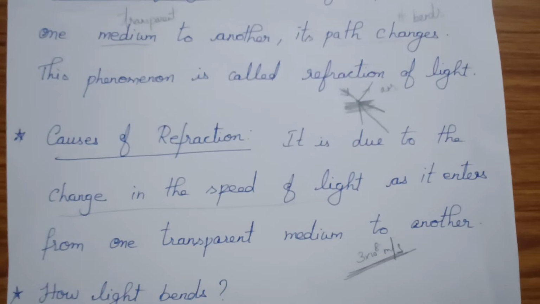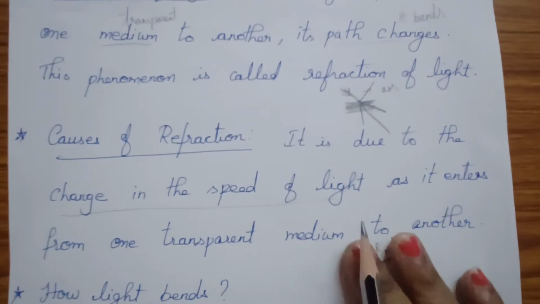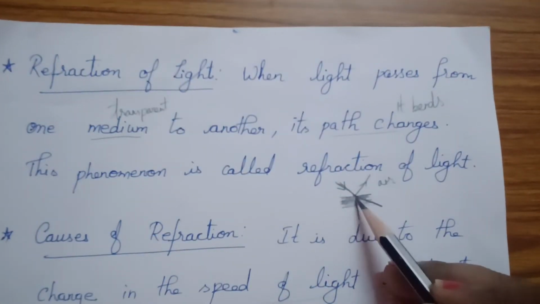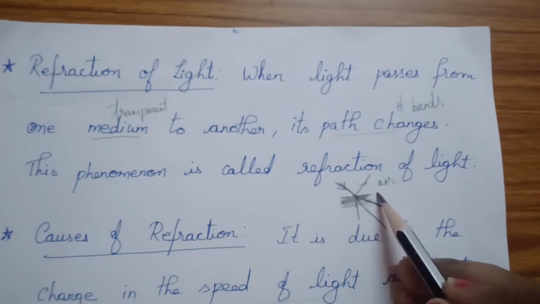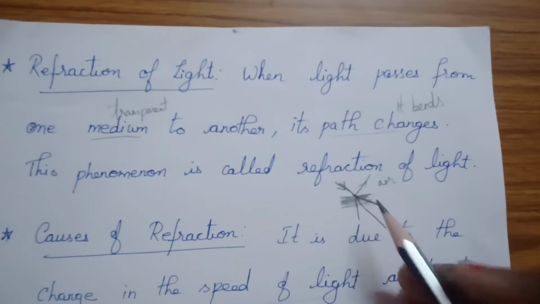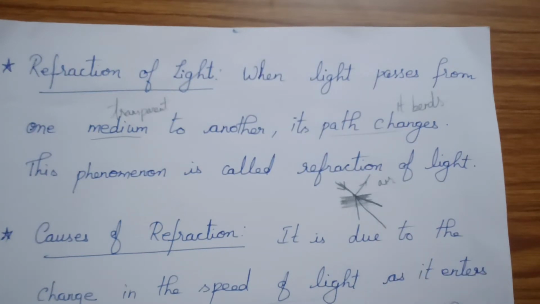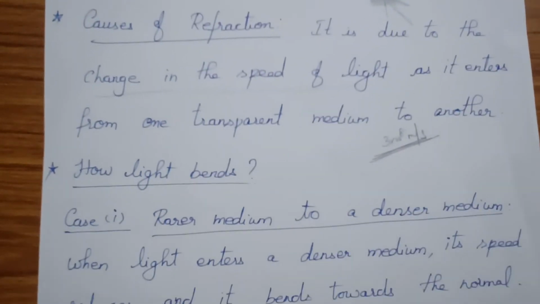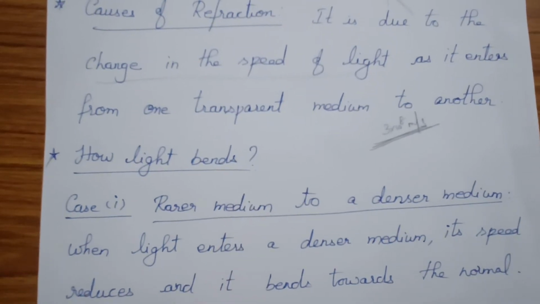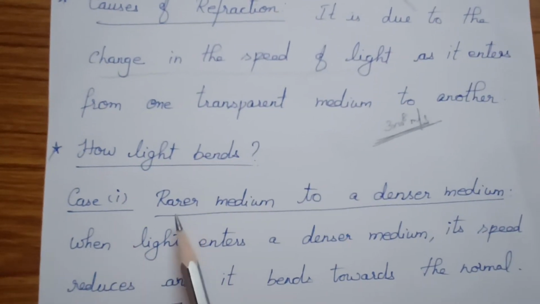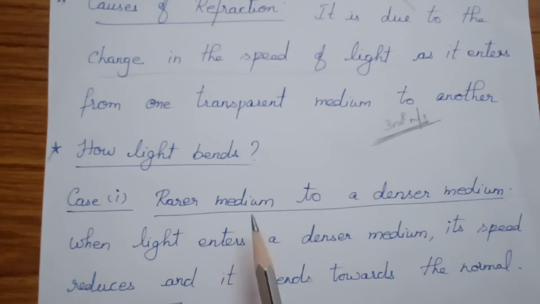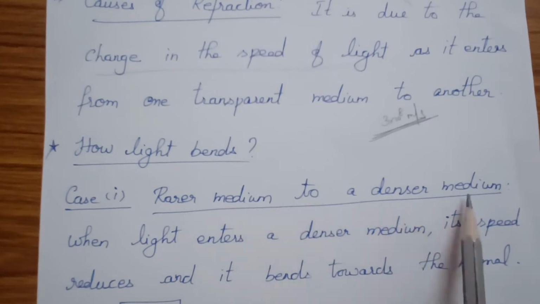Next, I told you here itself that it may bend in this direction or this direction, but anyway it is not going in the straight path. So how does it bend? How does the light bend? First, case 1: how the light behaves when it enters from a rarer medium to a denser medium.